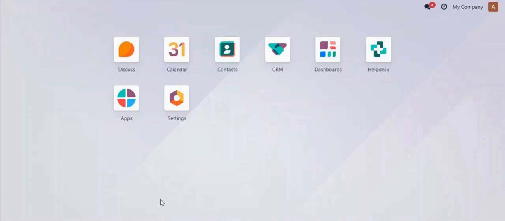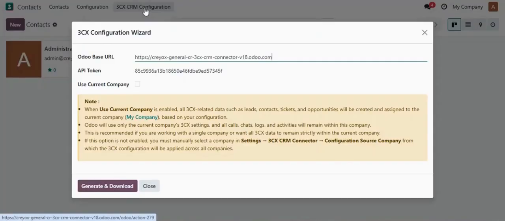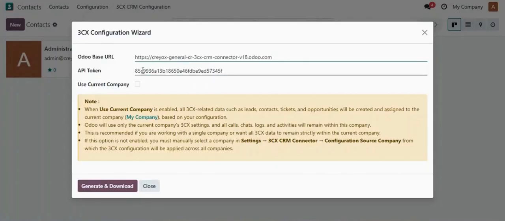Hello, so in this video, I'm going to explain the flow of our 3CX CRM connector. After installing our module, by going into Contacts, you will be able to see a new menu named 3CX CRM configuration. Clicking on that, a new pop-up window will appear, and here you will be able to see one Odoo base URL and an API token being generated.